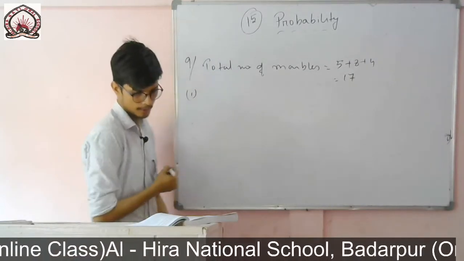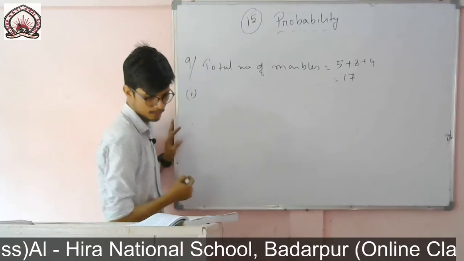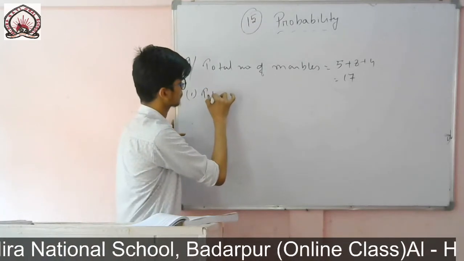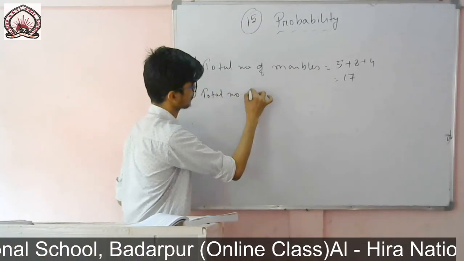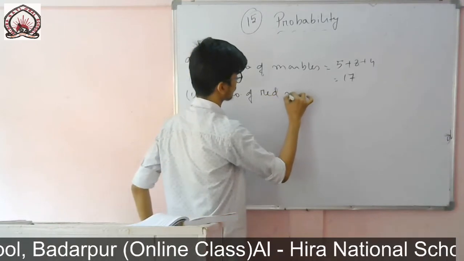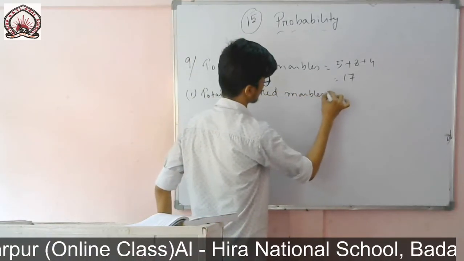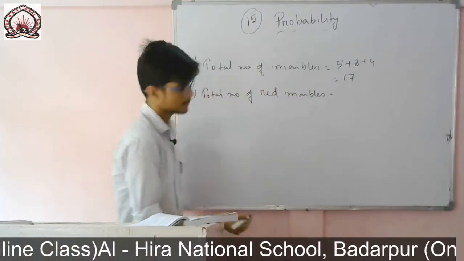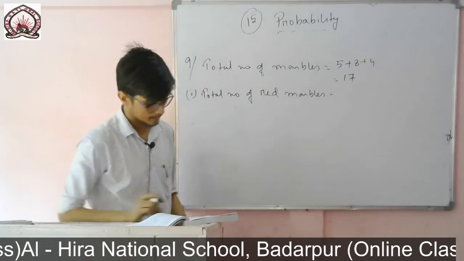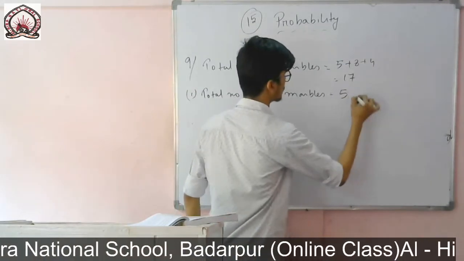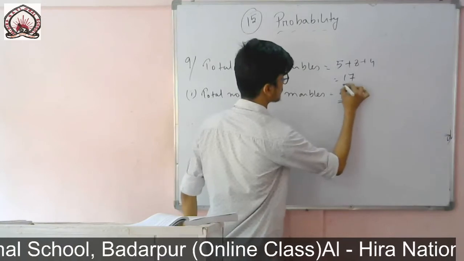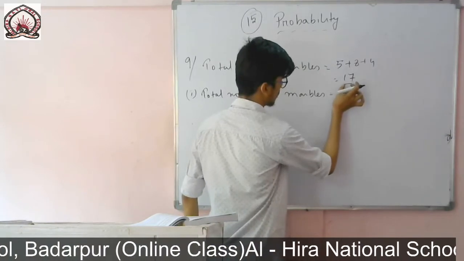First one is for red marbles. Total number of red marbles is 5. This is our favorable outcome, and this is our total possible outcome.